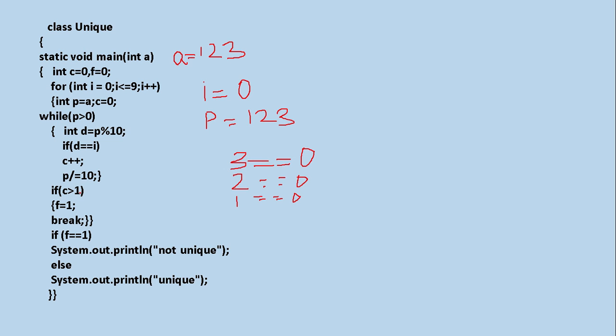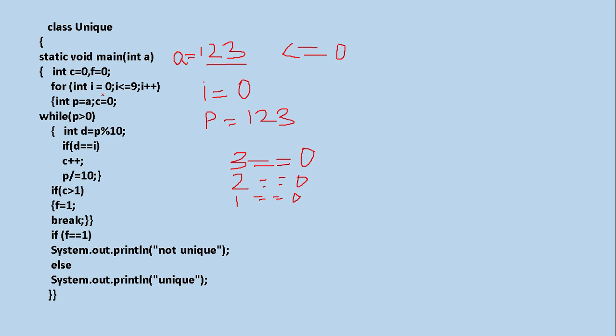C greater than 1? Look at C. I told you, it is never incremented. The value of C, at the beginning it was 0 and still it is 0 only. Now checking 0 greater than 1? No. So this won't take place. Coming over here, what is the frequency of 0 in this number? There is no frequency because 0 is absent here. Now we are going to do I++. I becomes 1.